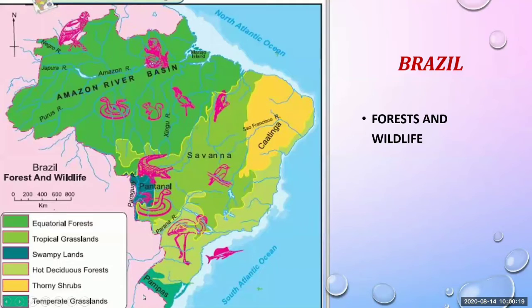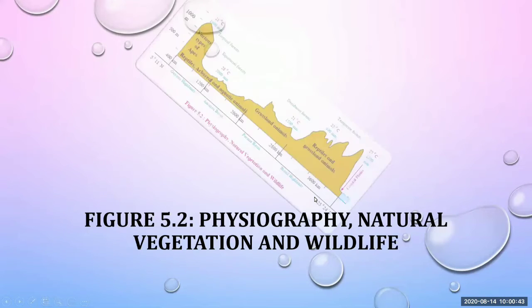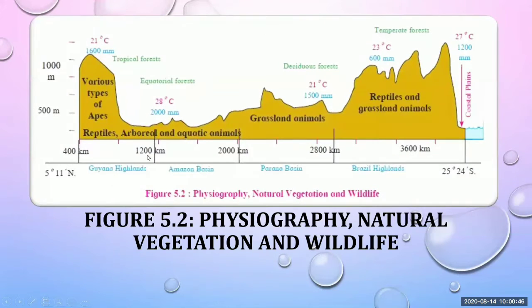It is on the southernmost tip of Brazil. We can find the temperate grasslands there. Come to the next slide. Here is given figure 5.2, physiography, natural vegetation and wildlife. Okay, now you have to observe this figure 5.2.